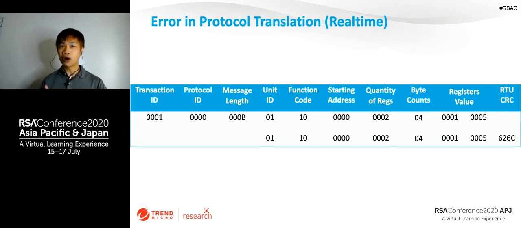So if you are a designer of a very lazy protocol gateway, what will you do? You just strip off the header and add the CRC at the bottom, and you are done with the translation, right? No, this is absolutely wrong, because this kind of protocol gateway doesn't inspect the content of the Modbus payload.